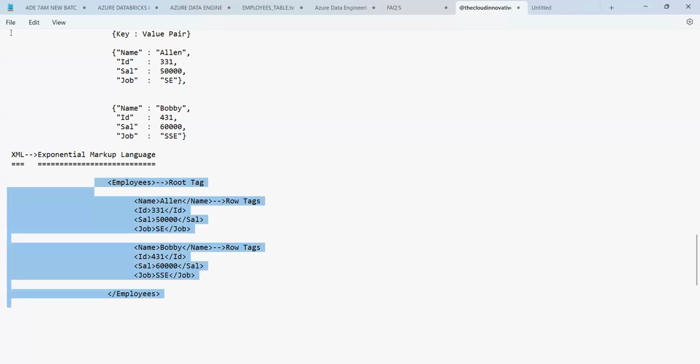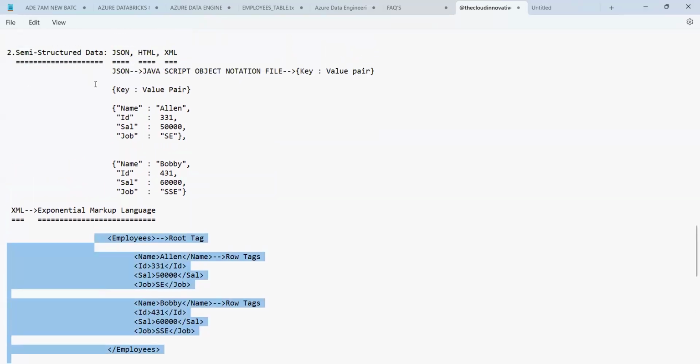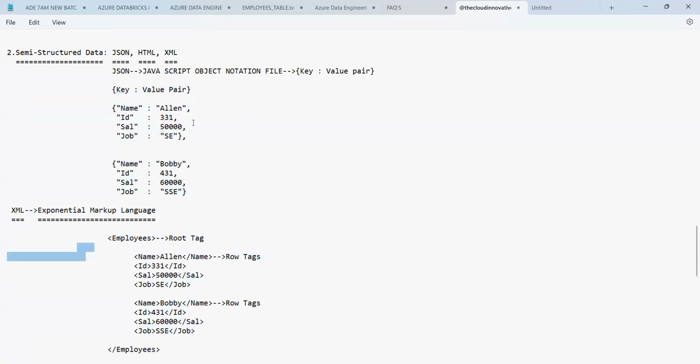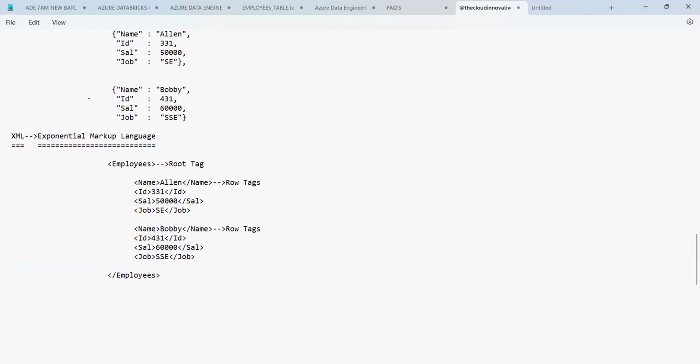XML language data. And this is called as what, guys? JSON file data and XML file data. So all this comes under what? Semi-structured data, guys. It comes under semi-structured data.